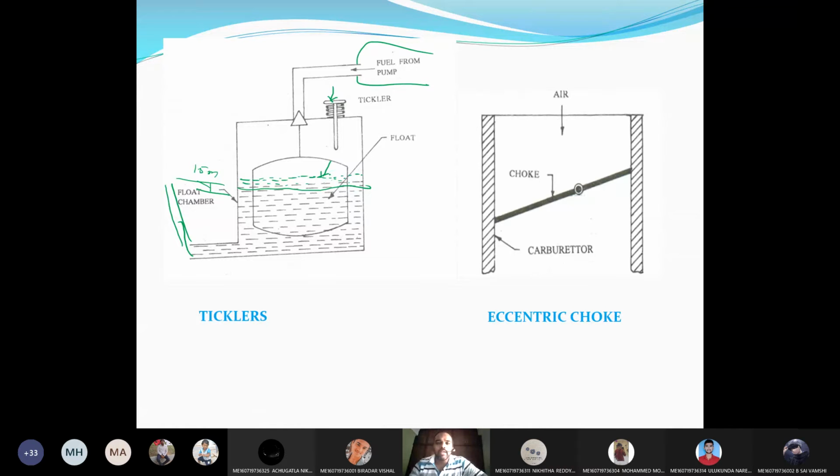Yes, sir. Right, if you press this tickler, it will press the bob downward, therefore again some amount of fuel will be admitted. Now at this instant, look at the level of the petrol and the level of the jet. The petrol is at a somewhat higher head compared to the opening of the jet. Agree? Without creating much pressure difference, automatically the excess petrol present inside this float chamber, whatever excess petrol entered by pressing this tickler, will enter the carburetor. Thereby we are providing the rich mixture. Is it okay?